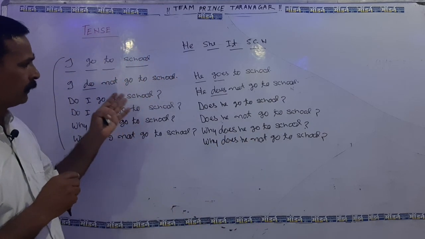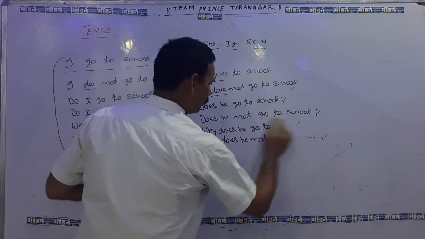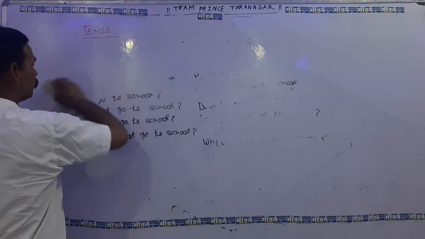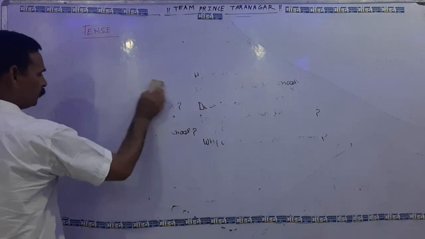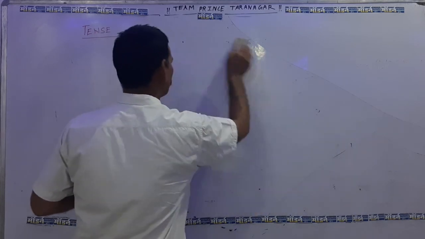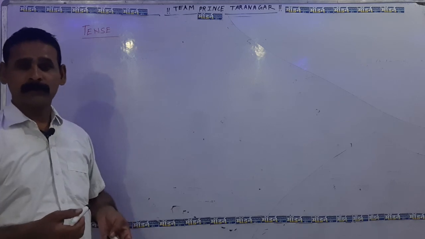So it was the plural and singular subject. Now some basic things which are very compulsory for each and everyone to know, to gain specific knowledge in the English language.